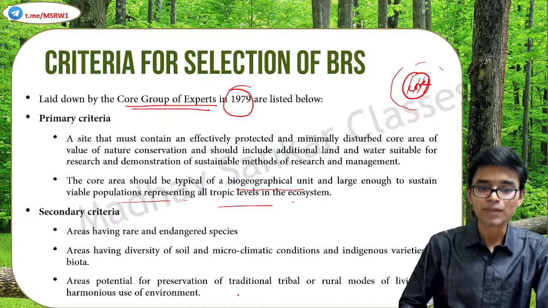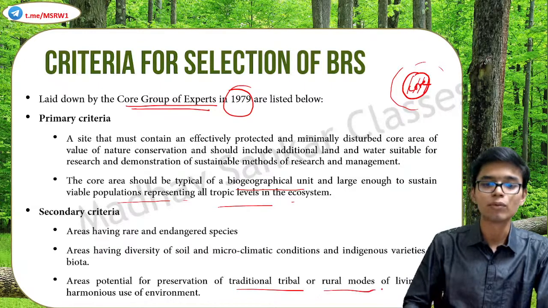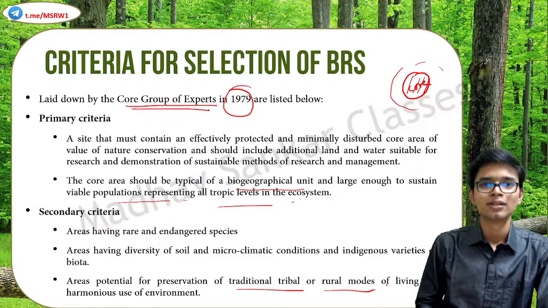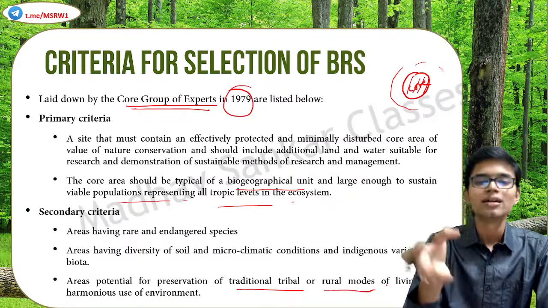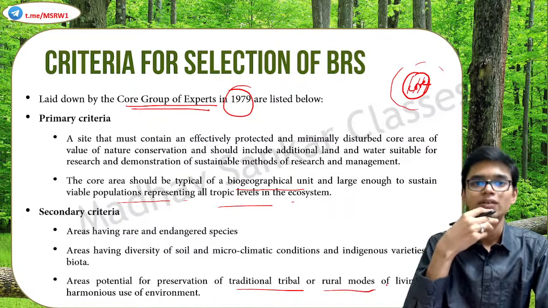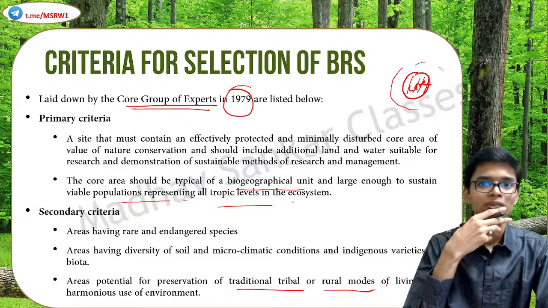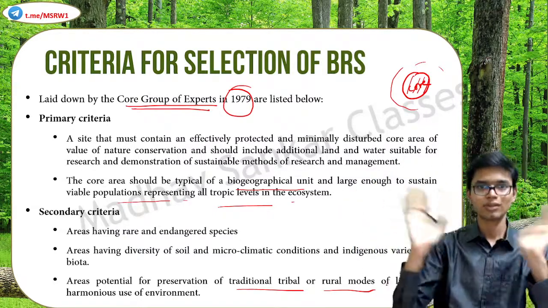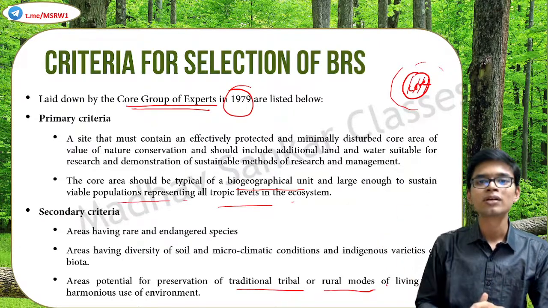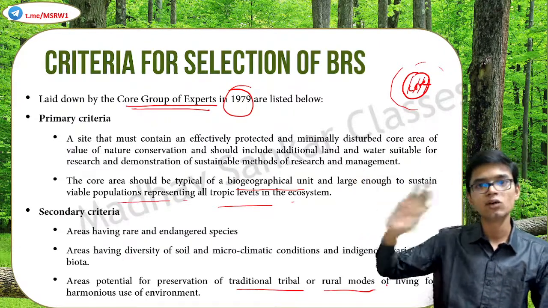Areas with potential for preservation of traditional tribal or rural modes of living. Another example. Say, for example, in India, in the Andaman and Nicobar Islands, we have the Sentinelese tribe, who are very distant from the major population of India, and they live in their own ways.